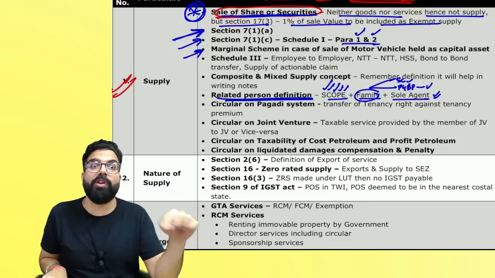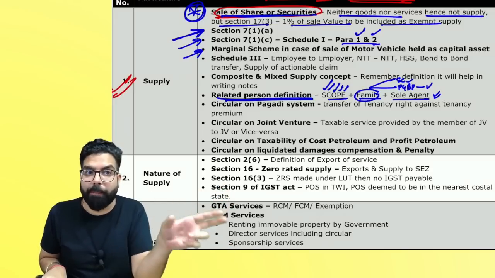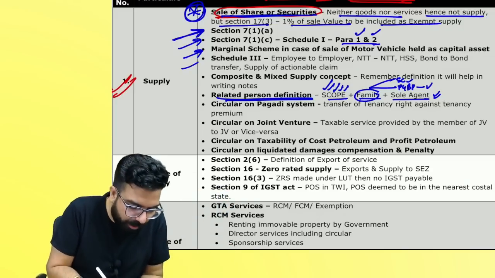Can I go ahead, everyone? For computation of output tax liability, you need the value. That margin will be taken as the value. Can we go ahead, everyone?